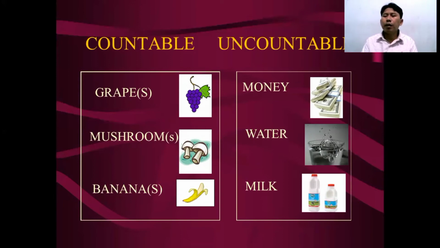On the right side is uncountable. On the left side is countable. Grape, mushroom, bananas: we can use numbers, so that's why they are countable. Uncountable: money. We cannot say one money, three money, one water, three water. But maybe we can say a glass of water, a bucket of money, a spoon of milk, and so on.